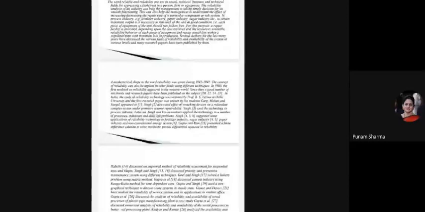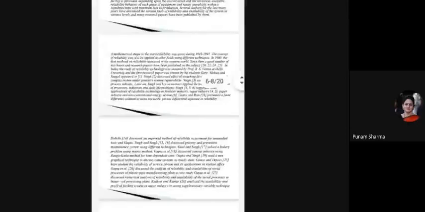The literature says that the words reliable and reliability are used in social, political, business, and technical fields for expressing faith and trust in a person, firm, or equipment. The reliability analysis of an industry can help the management by taking timely decisions. This can also help the management to understand the effect of increasing or decreasing repair rates. For example, in the fertilizer industry, paper industry, sugar industry, etc., to obtain the maximum output, it is necessary to run a unit without failure.